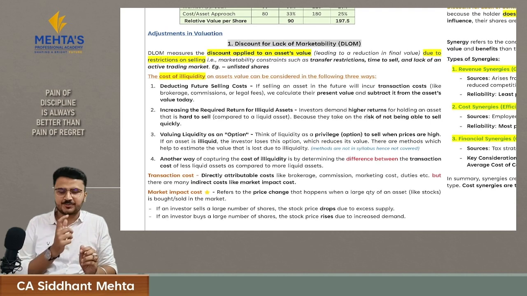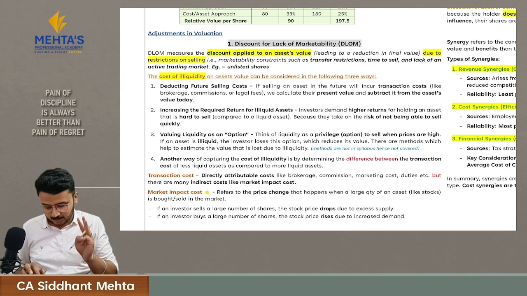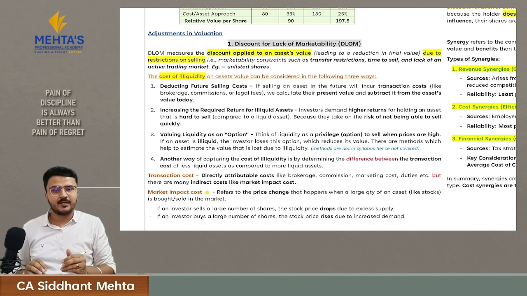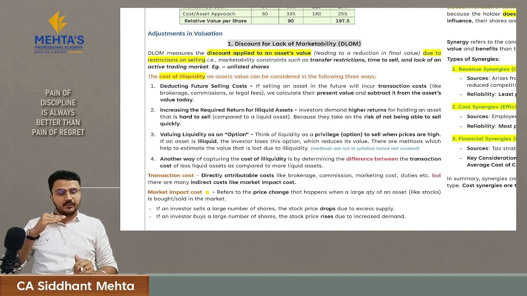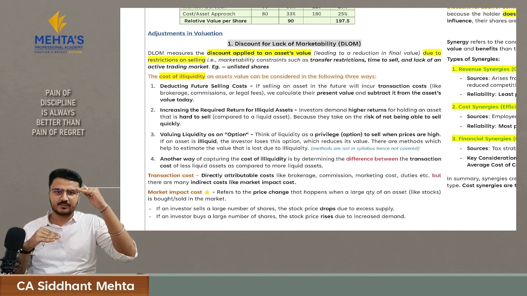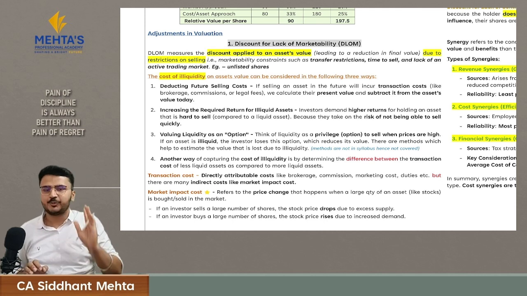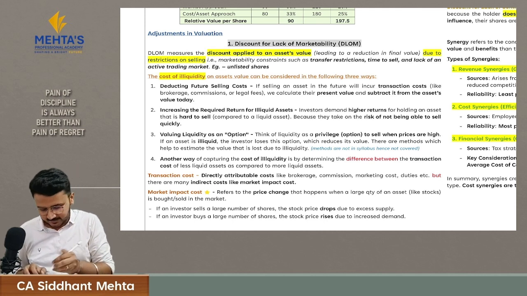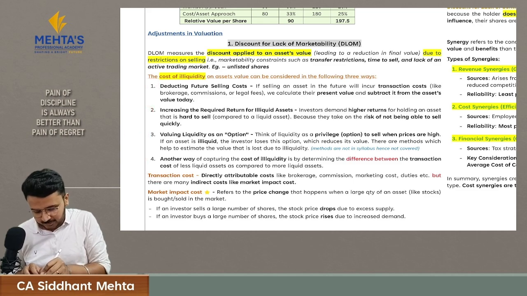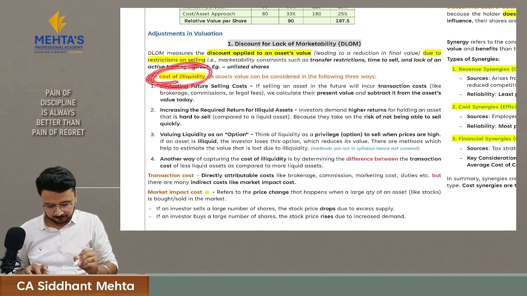Hence, we will calculate the option value and we will reduce it from your value of your asset. This is your third method. And the fourth method is you will understand what is the transaction cost of liquid asset. If I have to sell this liquid asset, what is the transaction cost of it? And what is the transaction cost if I have to sell illiquid asset? Whatever is the difference, you will consider it as a discount and I will reduce from the value of your asset. These are the 4 ways in which you can calculate the cost of illiquidity.